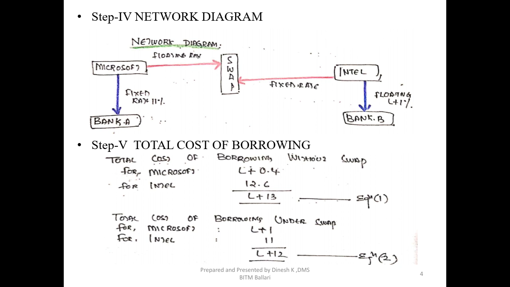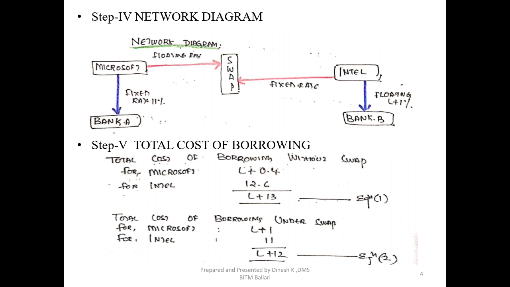Similarly, we need to calculate the total cost of borrowing under swap. Now, under swap, what happens? Rather than borrowing on their own, they approach a swap dealer. The swap dealer will identify the desire of each company and look at which company has the present loan with a comparative advantage. So for the cost of borrowing under a swap transaction for Microsoft, Intel is having that loan presently, or Intel has the comparative advantage, or Intel will raise that loan and help Microsoft. So for Microsoft, the borrowing they would like to convert to floating would be with the help of Intel.